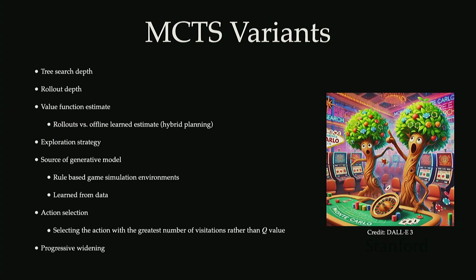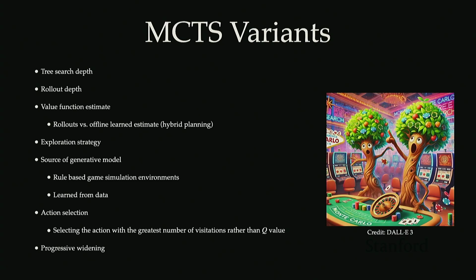So there's a few different variants here to mention. The tree search depth and the rollout depth, those are two different things. In that example, we were doing a rollout depth of 10, just taking 10 random actions. You could also instead do rollouts until you reach an end game state, so until there's an outcome of a winner or a loser in the game. So that's one variant of the tree search versus rollout depth.